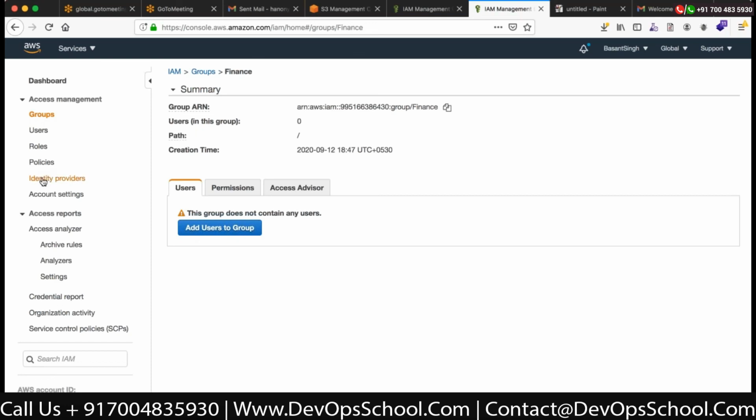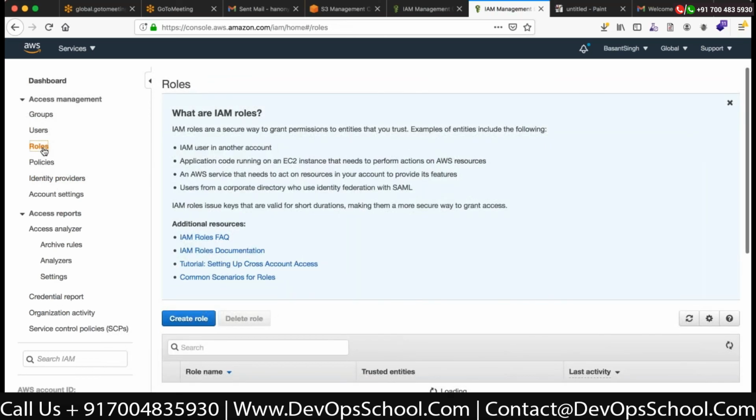Then there is a very important term called roles. Roles are very important, and they play a very important role when we discuss role creation, role working, and other stuff.